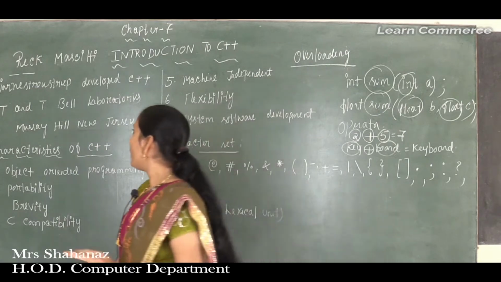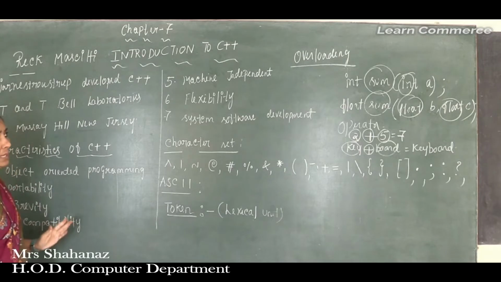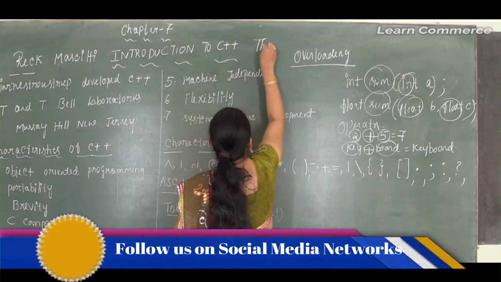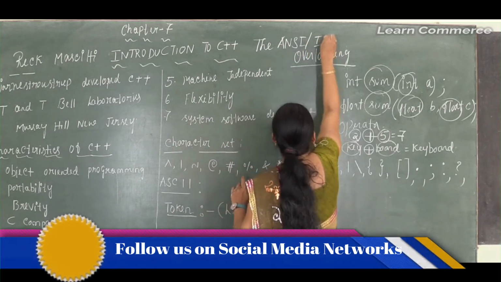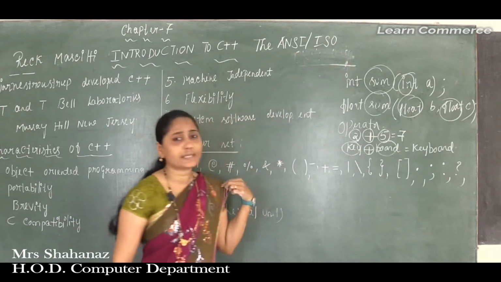Finally, before completing and going to the characteristics of C++, I want to say about ANSI and ISO. What about ANSI ISO?